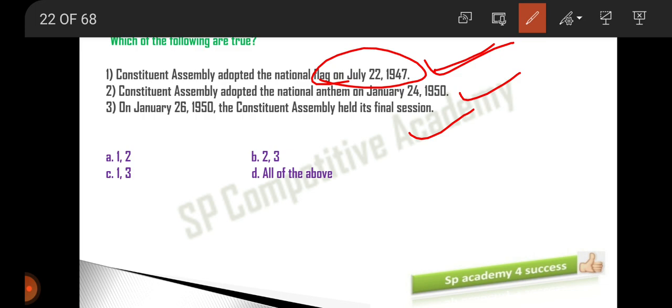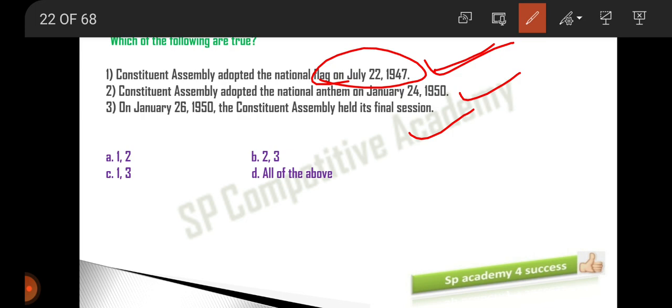For that reason, on July 22nd they adopted the national flag that was designed by Pingali Venkayya ji. So the first statement is right.